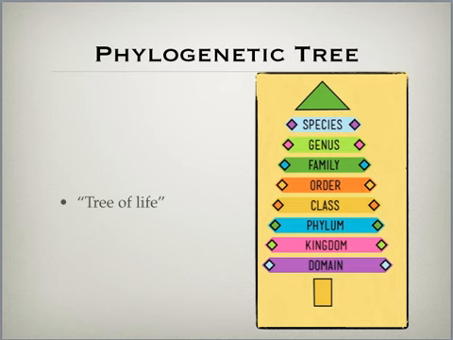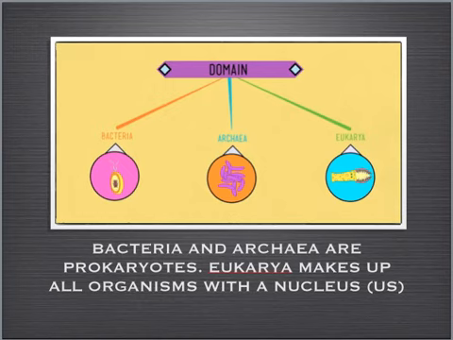So let's go ahead and look at us, where we fall under this. Let's start with domain. In domain, there's basically three different types of domain. There's bacteria, archaea, and eukarya. And where we fall underneath is eukarya right here. Multicelled organisms or organisms that have a nucleus inside their cell, a nuclear membrane that contains their DNA. And this is where we fall underneath.